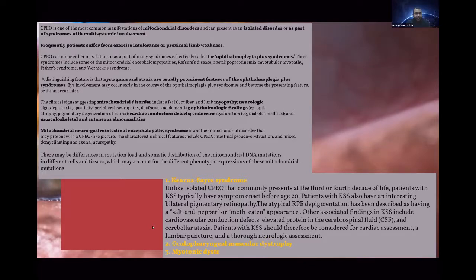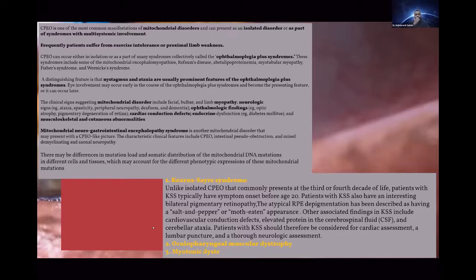There are many syndromes, such as mitochondrial neurogastrointestinal encephalopathy syndrome, besides chronic progressive external ophthalmoplegia. Patients present with pseudo-obstruction and mixed demyelinating and axonal neuropathy. An important tip is that there are differences in mutation load between patients, so the presentation is not typical in all patients. Some patients present with severe manifestations due to high mutation load. Some patients present with mild manifestations due to low mutation load.